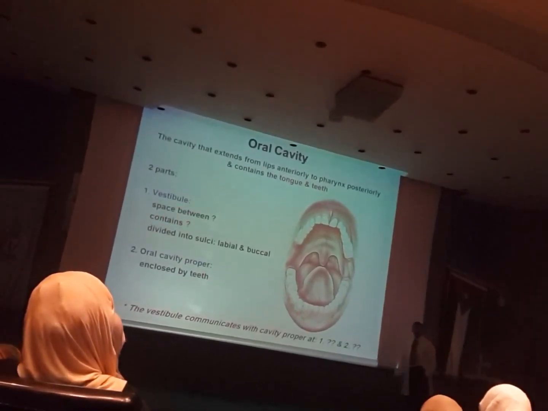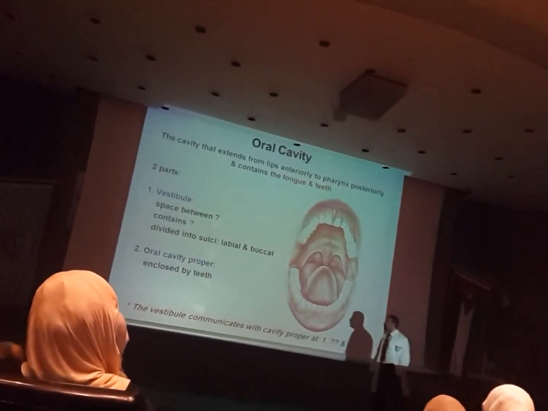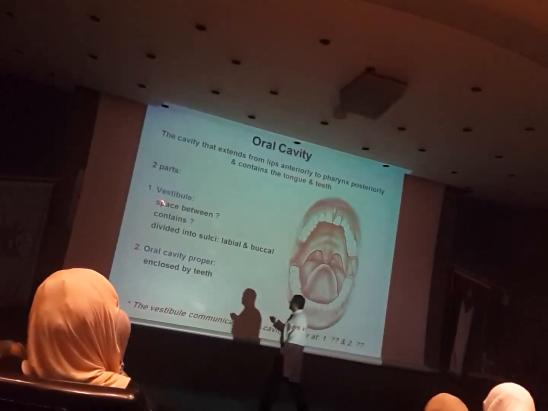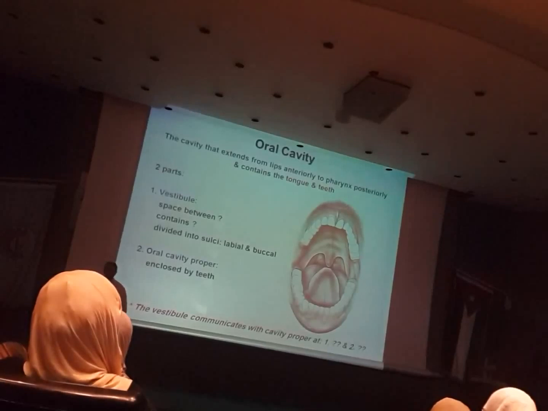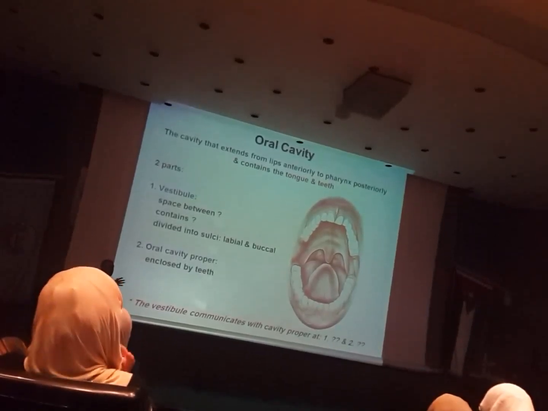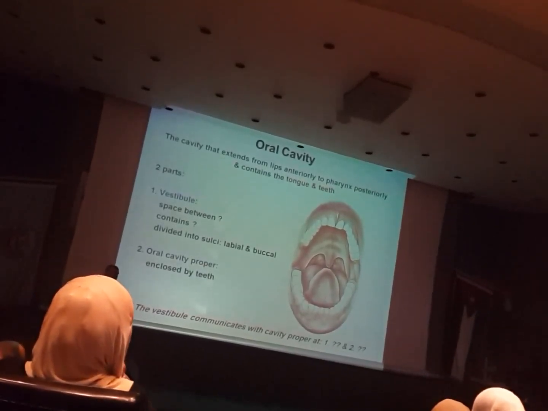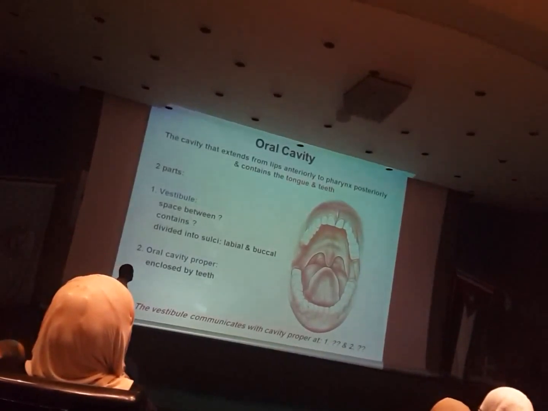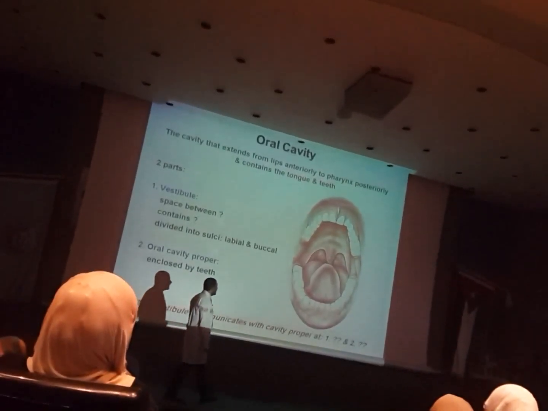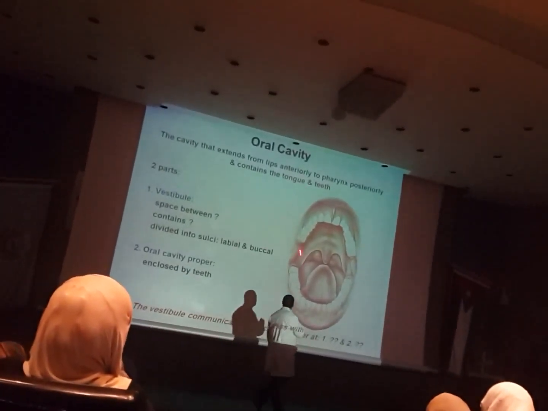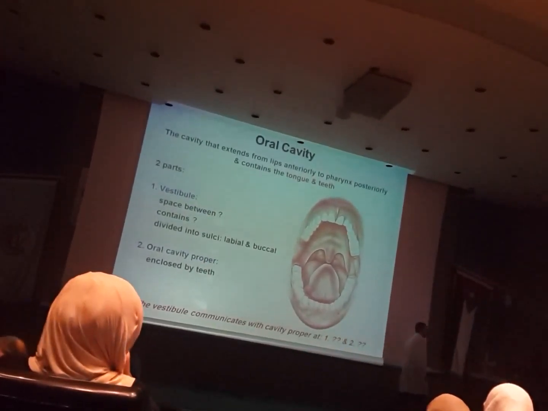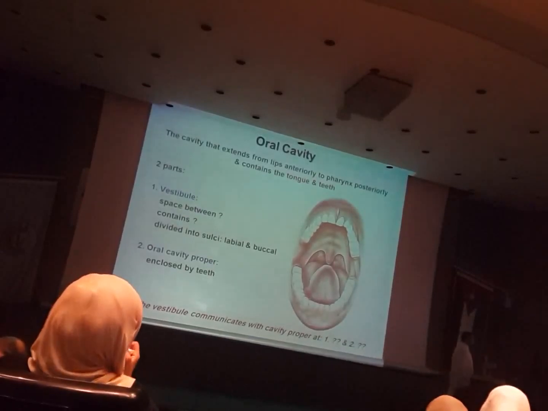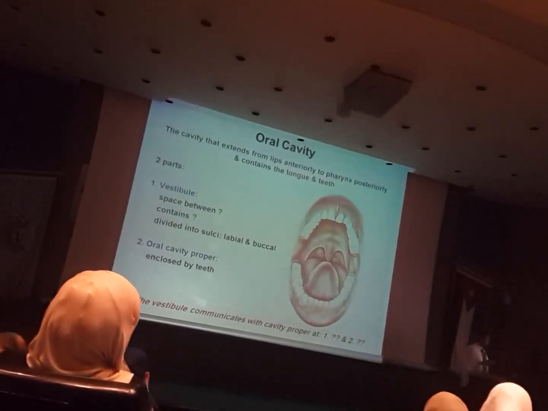And vestibule means a space, okay? It's a room. So the vestibule is the space located between the lips and the cheeks from outside, and the teeth and gingiva from inside, okay? So this is the vestibule. There is nothing in the vestibule except an opening of a gland. There is a small opening here, opposite to the upper second molar. We call it the opening of the parotid gland. It's the opening of the parotid duct.